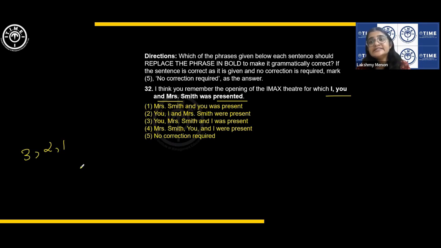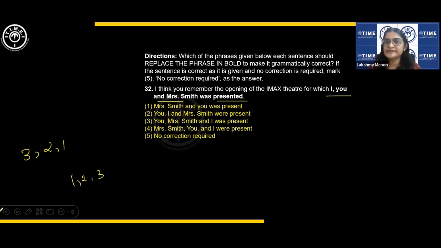Okay. If it is a negative situation you are talking about, 1, 2, 3. Okay. Negative situation, I comes first. That is an exception when you're talking of pronouns, the pronoun order. Pronoun here, there is a noun also, Mrs. Smith. Pronouns or nouns when you're talking of a list. If it is a positive or neutral situation, it is usually 3, 2, 1.